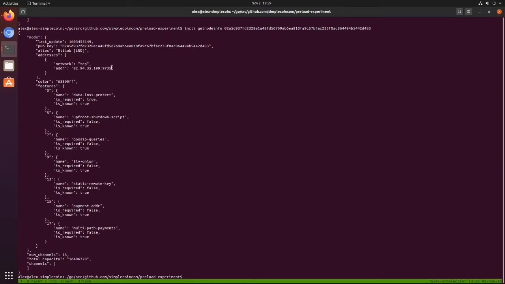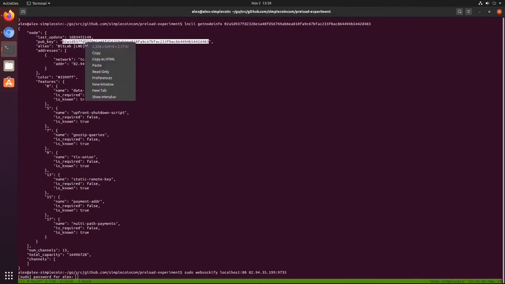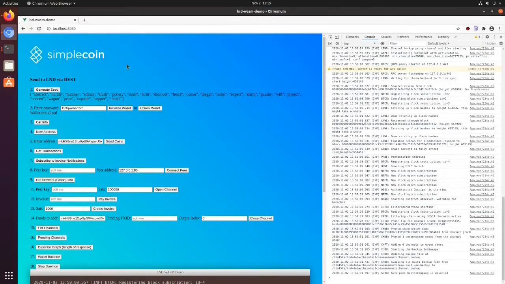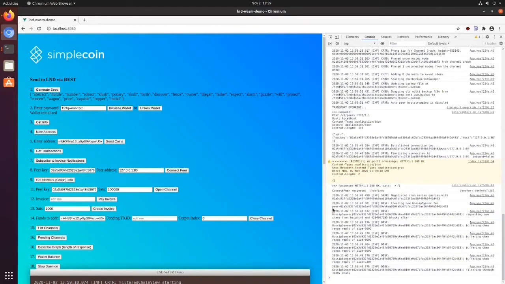So there's its address. We're going to run a WebSocket proxy here locally because our outbound connections are using WebSockets for both Bitcoin P2P and LND or Lightning peer-to-peer. So here we go. We're going to copy the key so that we can paste it into the browser. We've got the WebSocket proxy listening on localhost on port 80, and as you can see, it's already in a peer address. We paste the peer key and connect to the peer, and